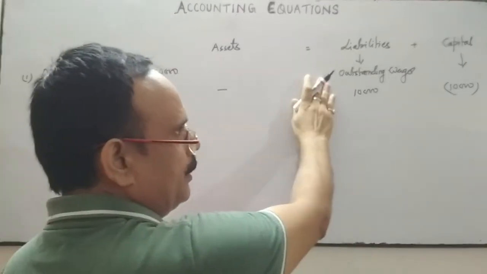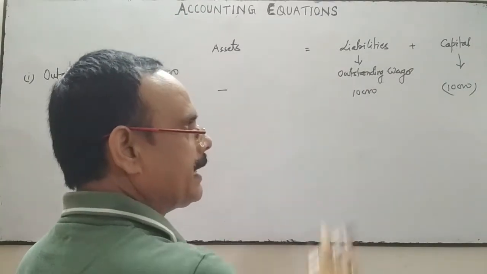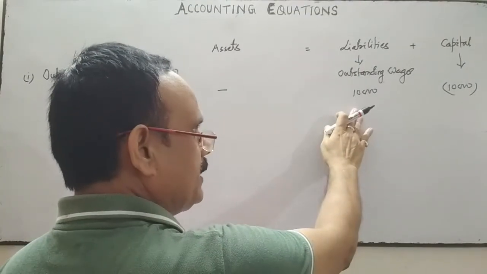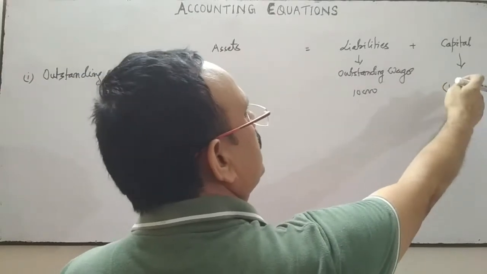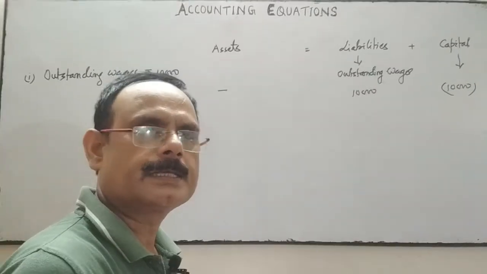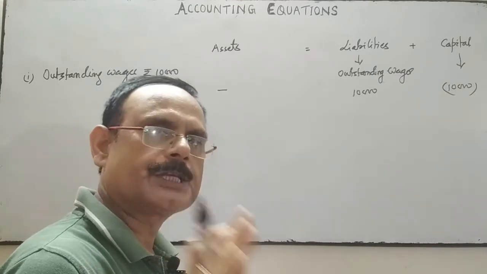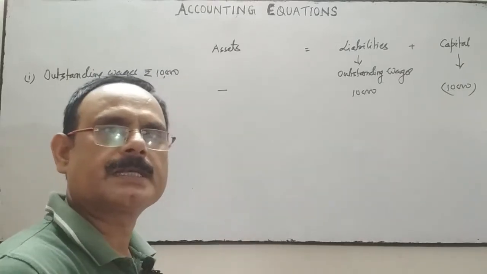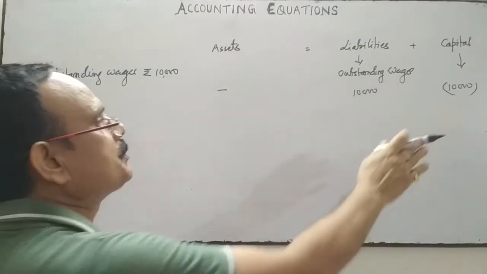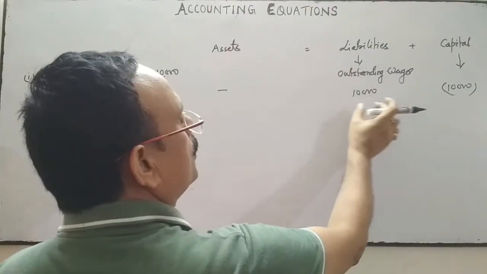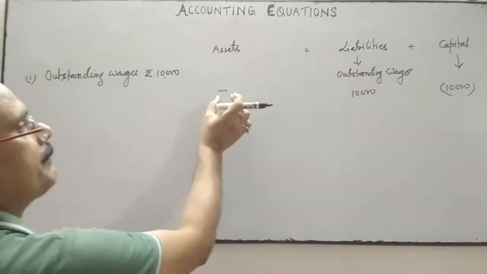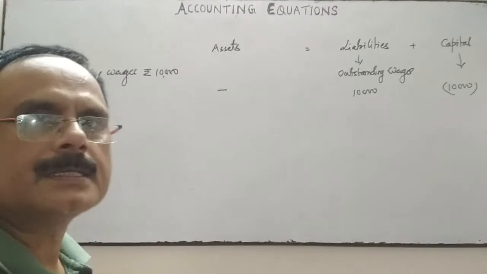The liability, outstanding wages, will increase by 10,000 and capital will decrease by 10,000, because outstanding wages or wages paid are both expenses, and because of expenses the profit will reduce, and when the profit reduces your capital balance will also be reduced. So plus 10,000 minus 10,000 effect is 0 and this side effect is 0. So the accounting equation is balanced.